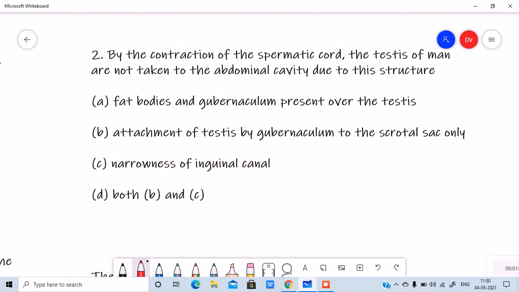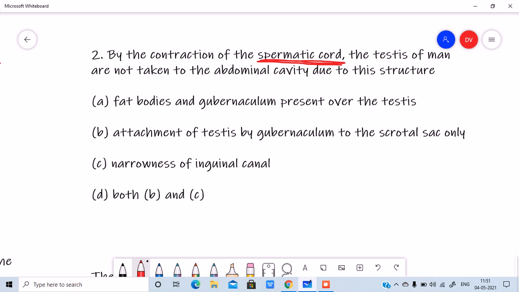By contraction of the spermatic cord, so you already know what the spermatic cord is, right? I told you how the testis is attached to, or extending to, the abdominal cavity. That is by the spermatic cord. The testes of a man are not taken to the abdominal cavity due to this structure: fat bodies and the gubernaculum present over the testis, attachment of the testis by gubernaculum to the scrotal sac only, narrowness of the inguinal canal, both B and C.